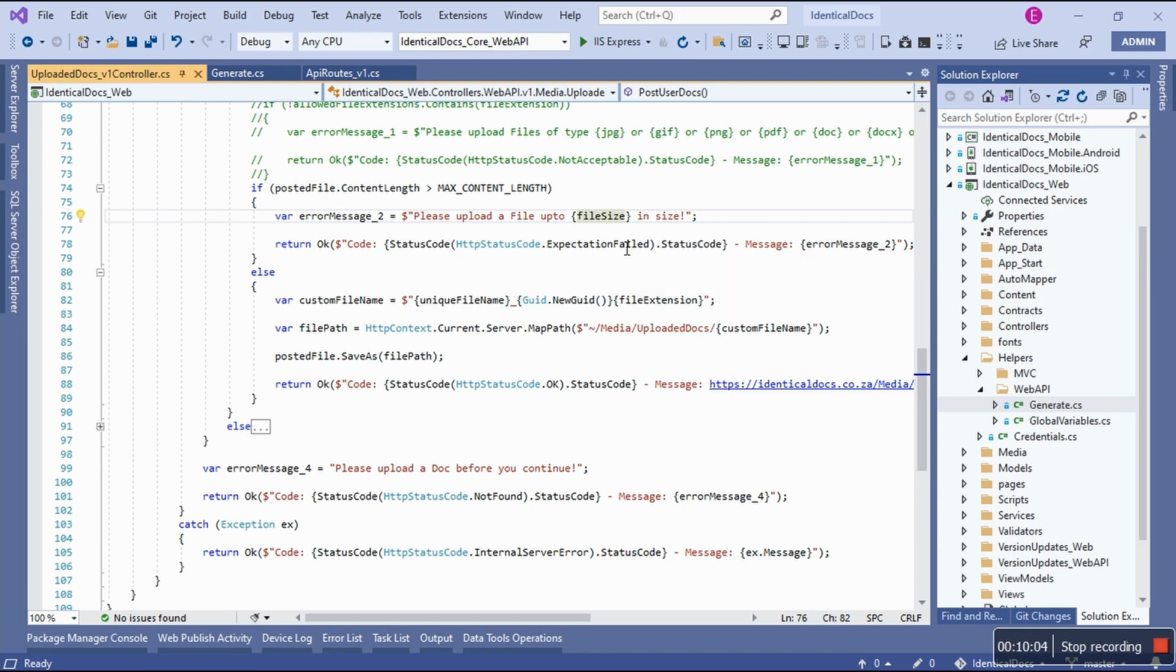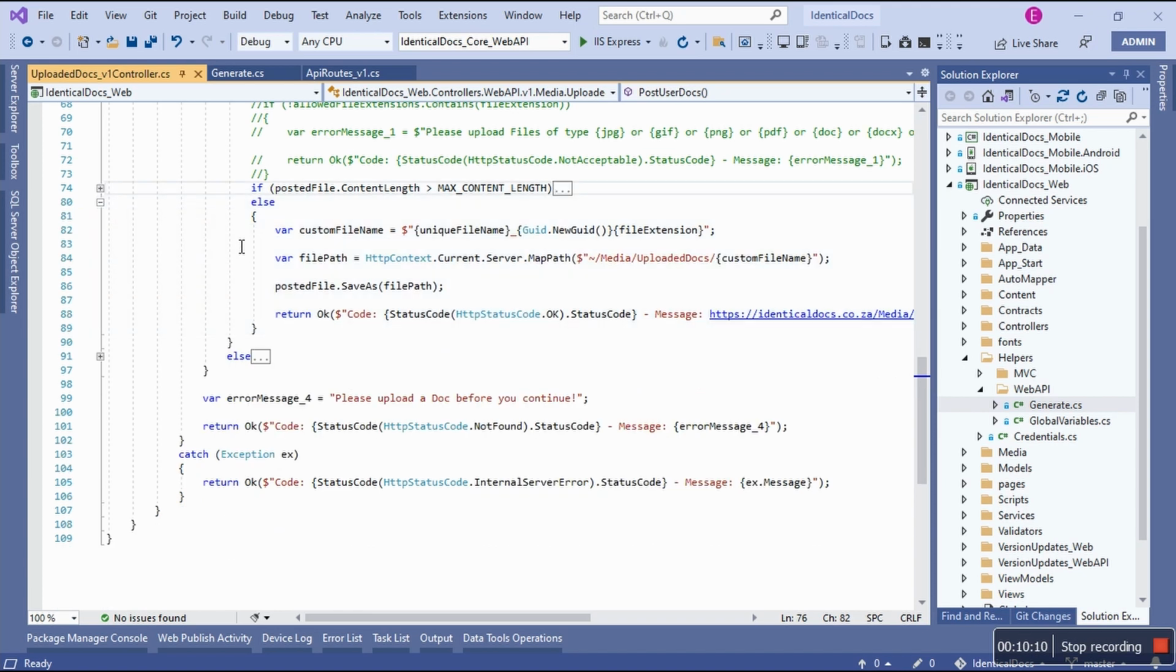Techniques, and I'm going to return this in the expectation field with a 417 status code. But if everything went well, we're going to skip the if and go to the else, where we go to the custom file name. Remember the unique file name, 5 characters? We're going to use this underscore, because I'm using string interpolation, to append an underscore, and then generate a new GUID, and then add that file extension. And now we have the custom file name.